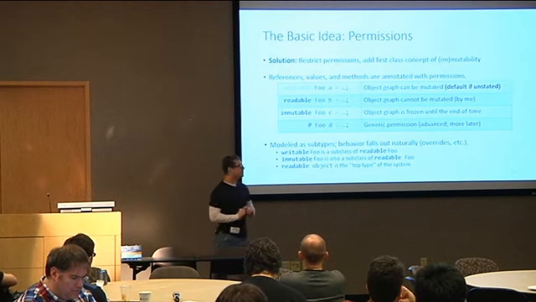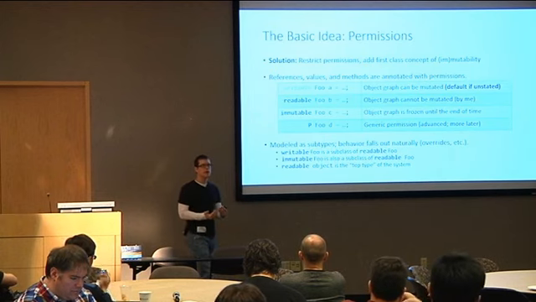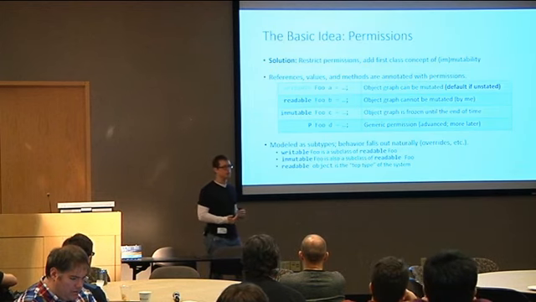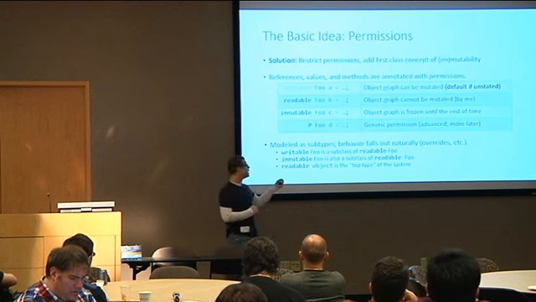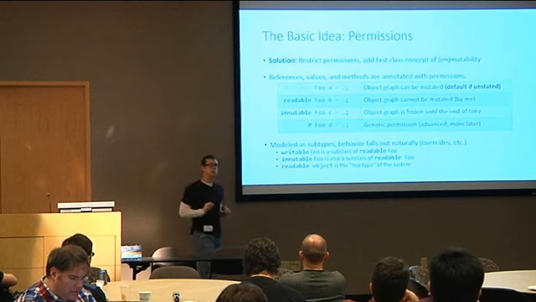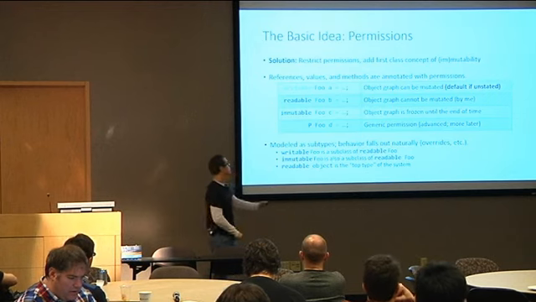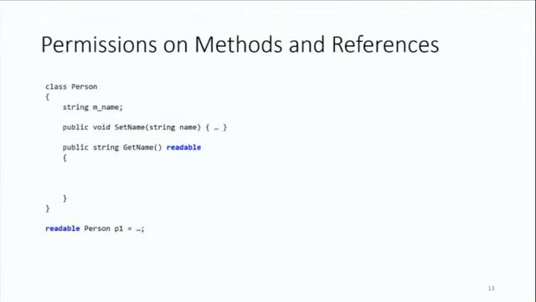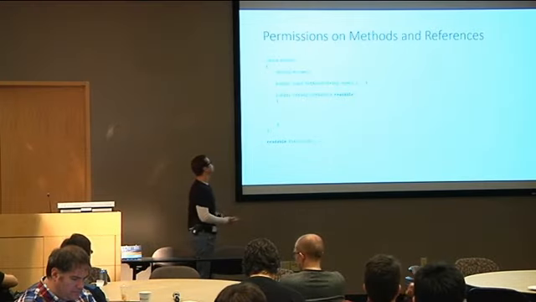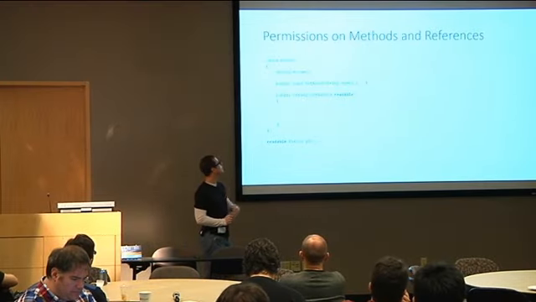The way we've modeled these is just subtyping relationships. The top type in our system is not object. The top type is actually readable object. And writable and immutable can both convert to readable. No allocations needed or runtime enforcement. It's just a nice little subclass relationship. So permissions can go on values, parameters, members, what have you. And here's a simple example of applying readable to a getter.